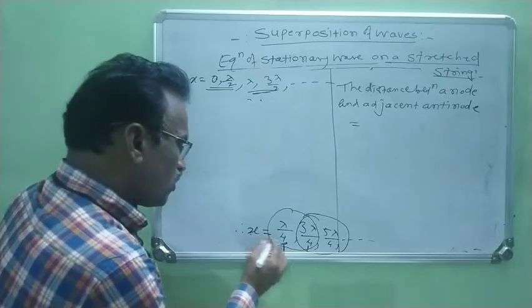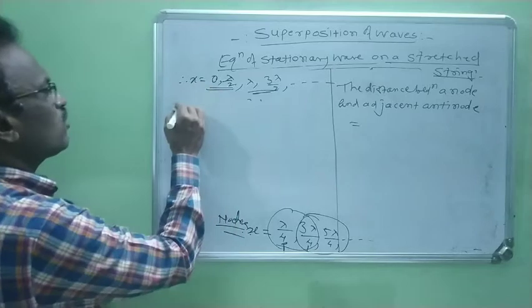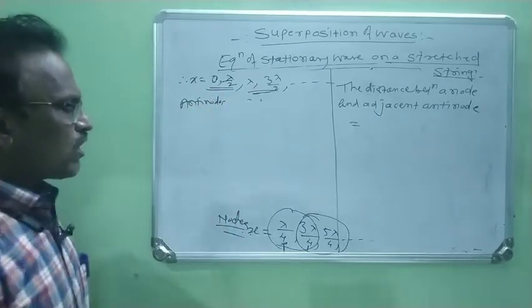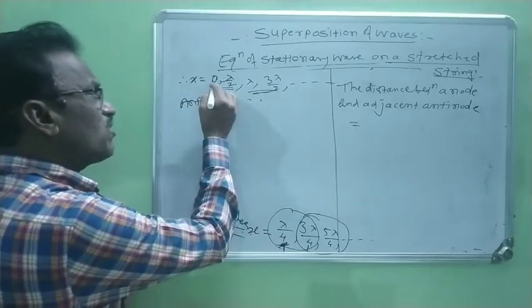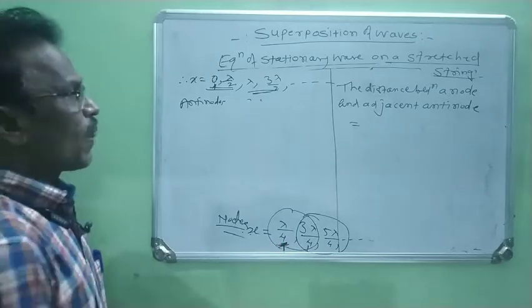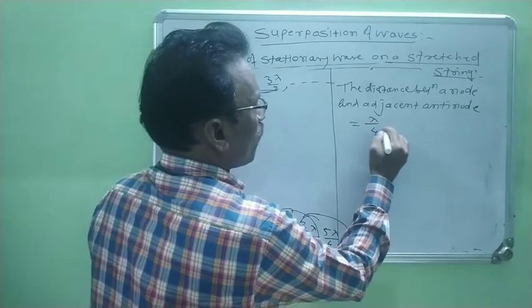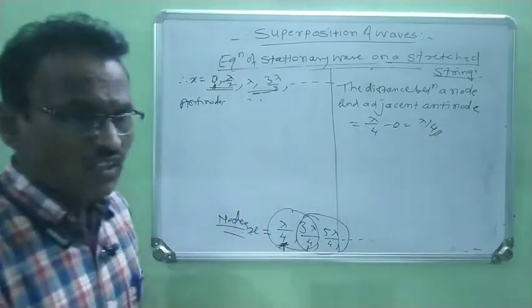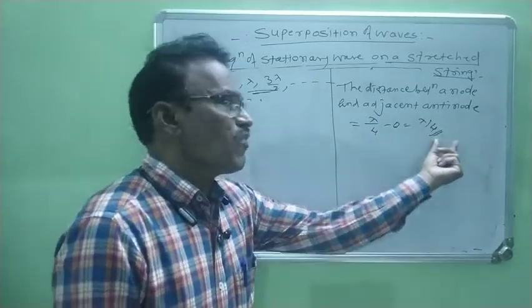Now this is the distance for nodes and this is the distance for antinodes. When we consider any node and its adjacent antinode, suppose the first node is at lambda by 4 distance and the first antinode is at 0. Therefore, it is lambda by 4 minus 0, means it is lambda by 4. Right? When we find out the difference between these two, it is lambda by 4.